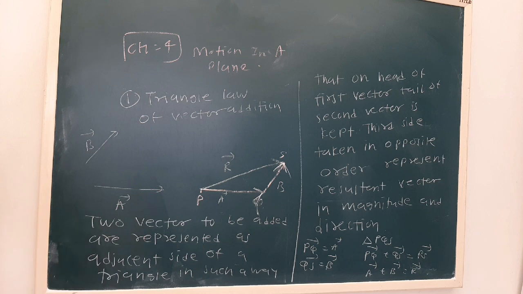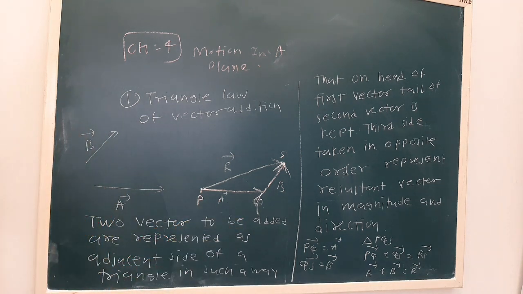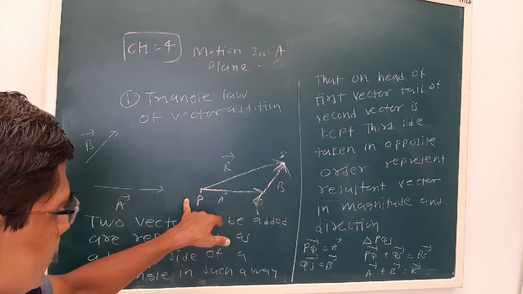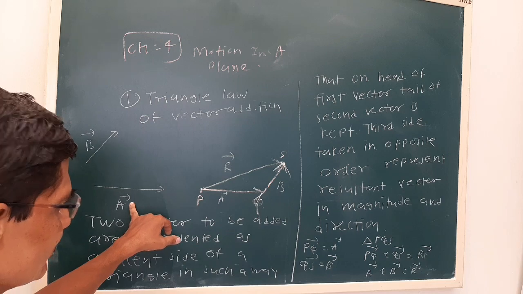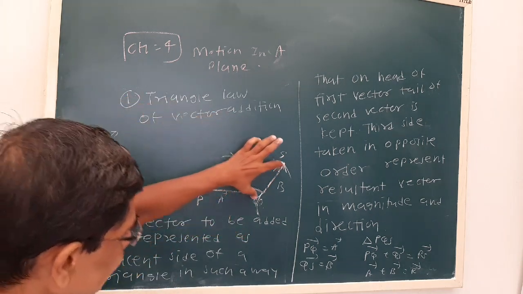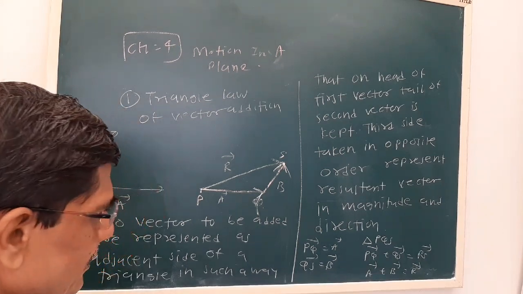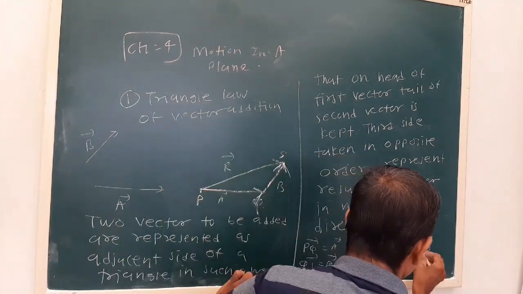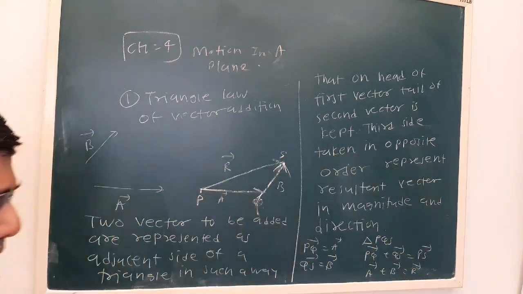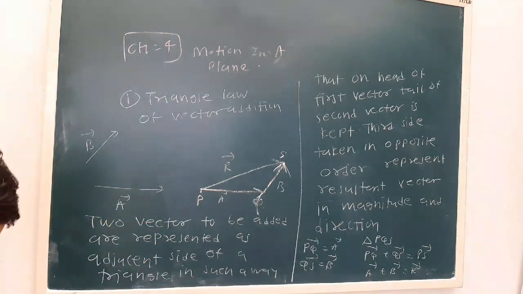These two vectors to be added are represented as adjacent sides of a triangle in such a way that on the head of the first vector, the tail of the second vector is kept. So PQ represents A, and on the head of the first vector A, the tail of the second vector is arranged. The third side, that is PS, represents the resultant vector in magnitude and direction. So this is about the triangle law of vector addition.